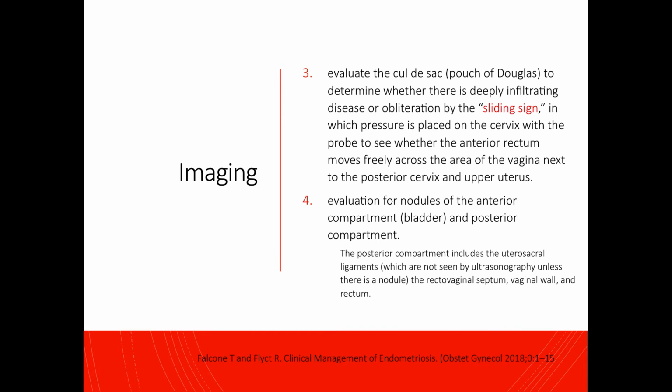The third step is to evaluate the cul-de-sac or the pouch of Douglas to determine whether there is deeply infiltrating disease or obliteration by the sliding sign, wherein pressure is placed on the cervix with the probe to see whether the anterior rectum moves freely across the area of the vagina next to the posterior cervix and the upper uterus. And the fourth step is evaluation for nodules of the anterior compartment or the bladder and the posterior compartment. The posterior compartment includes the uterosacral ligaments, the rectovaginal septum, the vaginal wall, and the rectum.